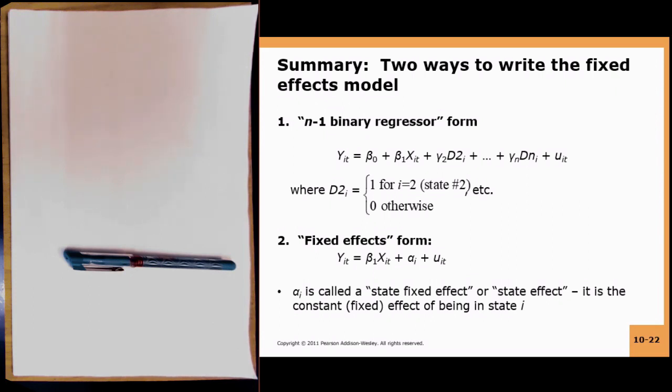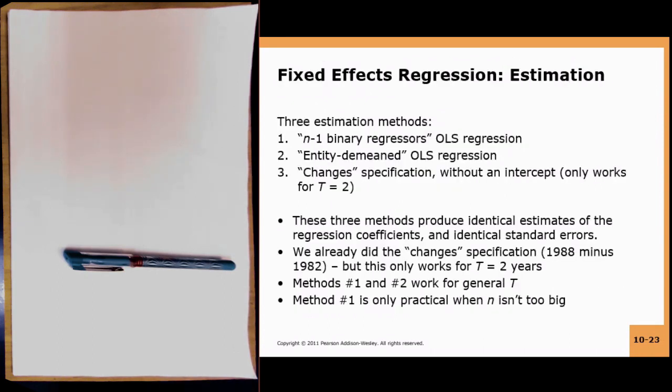You will notice that we have dropped the d1 category, and all the other categories are included. In the fixed effect form, you write yit as equal to beta 1 xit plus alpha i plus uit, where alpha i is called the state fixed effect or state effect. That is, it is how much the average fatality rate is higher because of the fact that the data is recorded from a particular state.